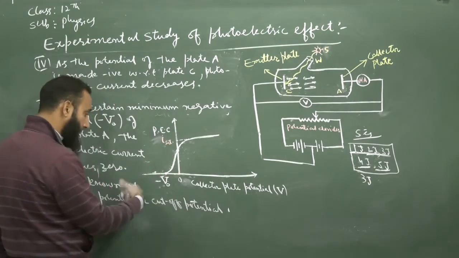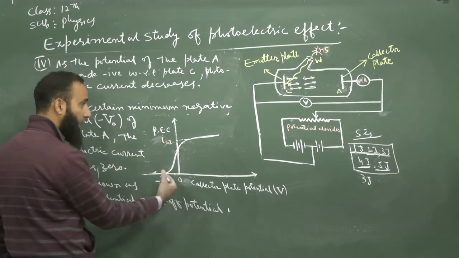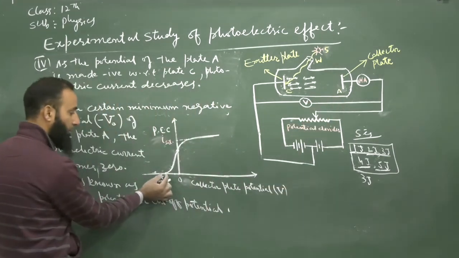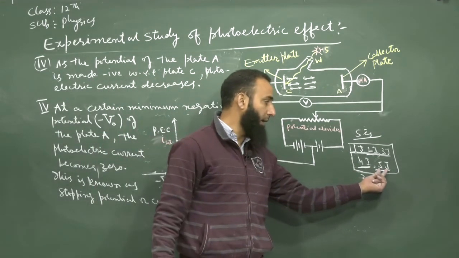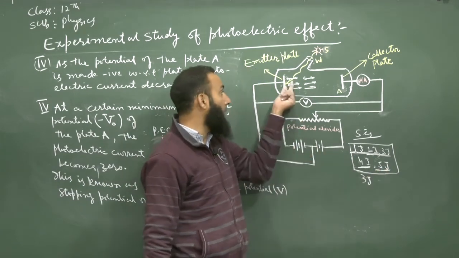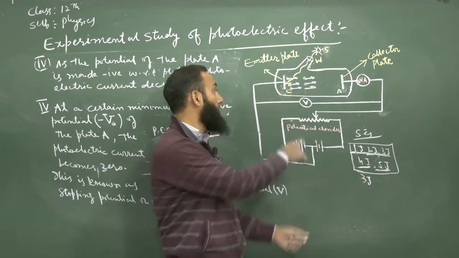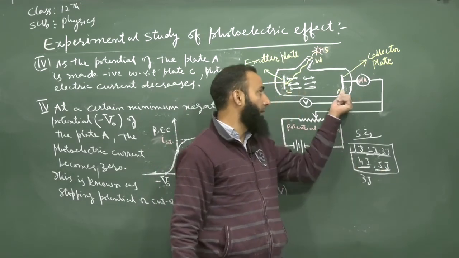Now, when we further increase the retarding potential and make the potential equal to V naught, at that time these 5 joule electrons, the most energetic electrons coming out from the emitter plate, are not able to reach the plate A. They are stopped.